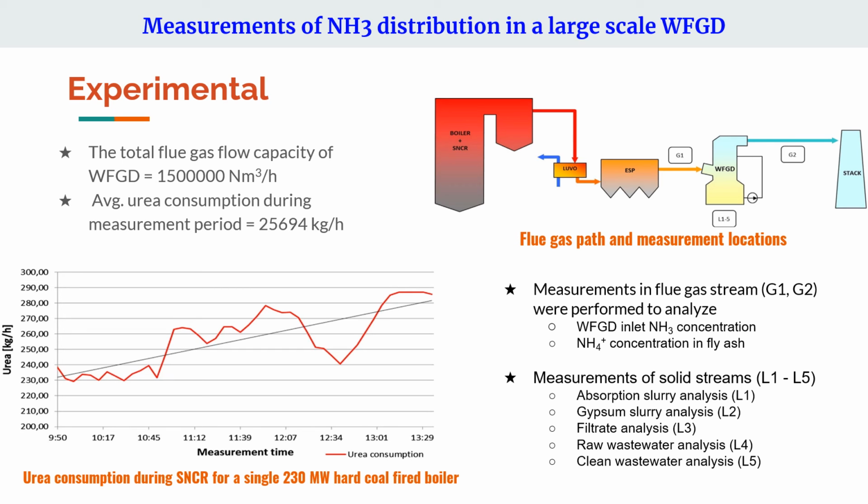Measurement of the WFGD liquid and solid streams L1 to L5 was made manually by sampling and consisted of absorption slurry analysis L1, gypsum slurry analysis L2, filtrate analysis L3, raw wastewater analysis L4 and clean wastewater analysis L5. Continuous slurry pH measurement was performed using a Liquiline CM42 transmitter with pH probe.